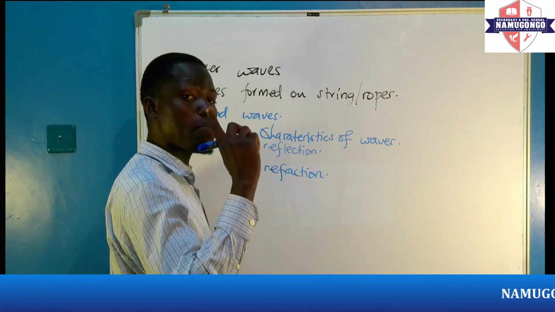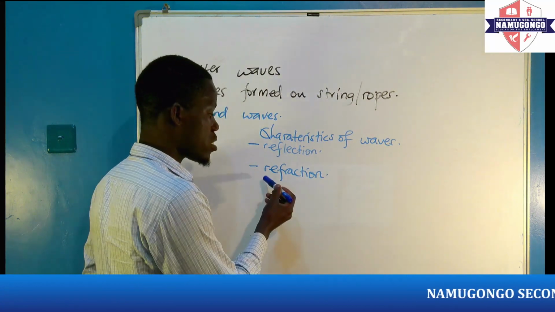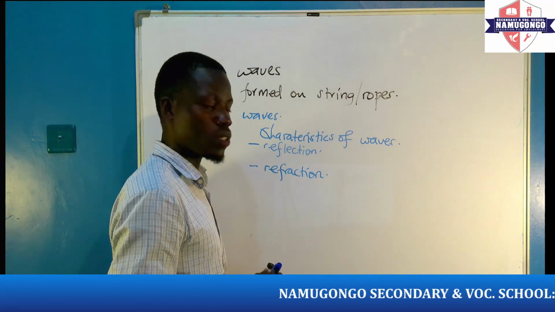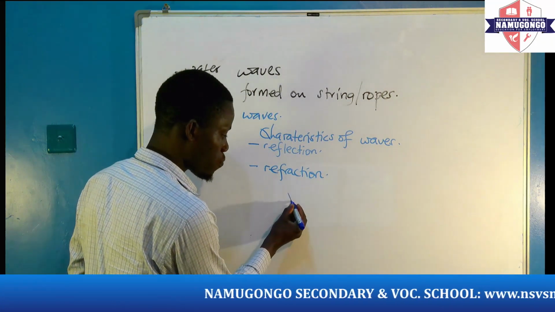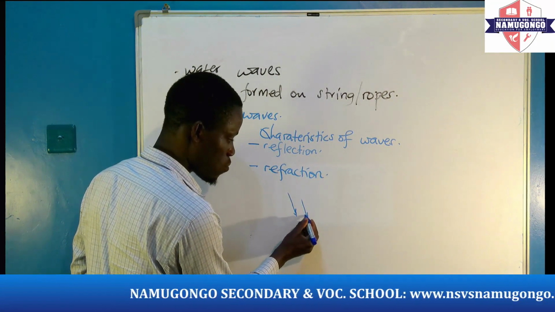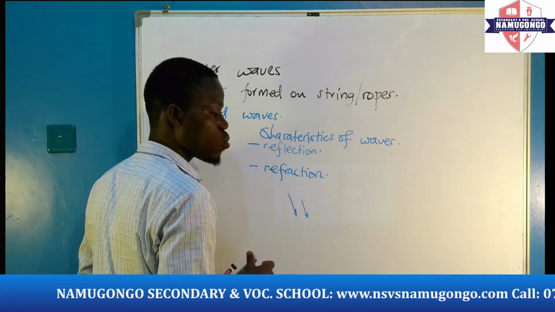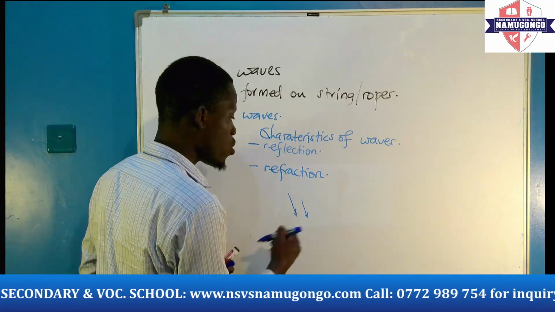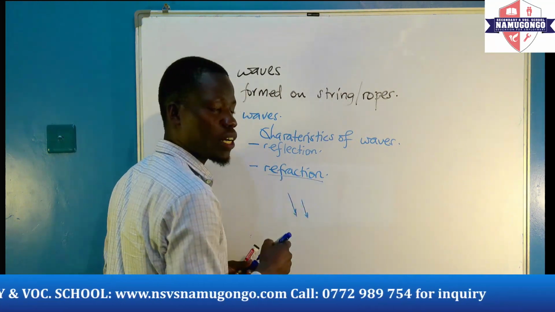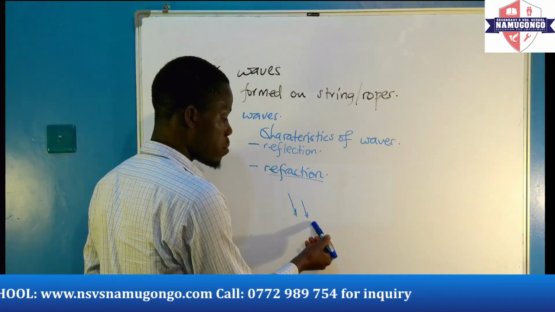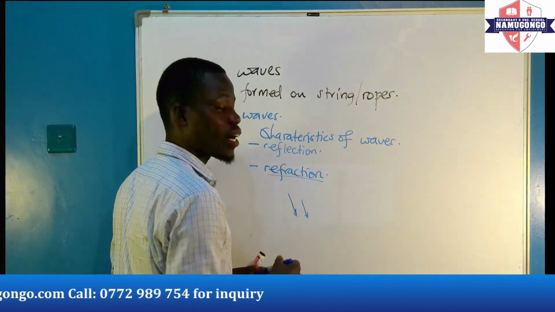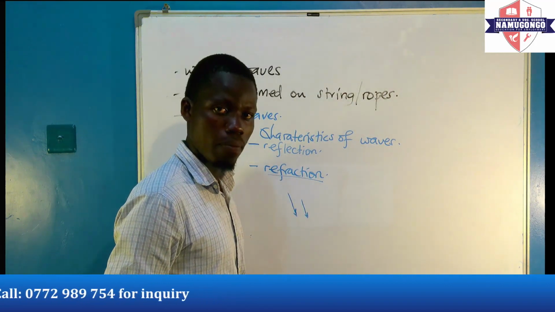Now, in submarines, they use this characteristic by sending waves down. As these waves move through the deeper layers of water, they will meet different depth of water. And in so doing, they are going to be diffracted from one point to another. So this is also a characteristic we look at.